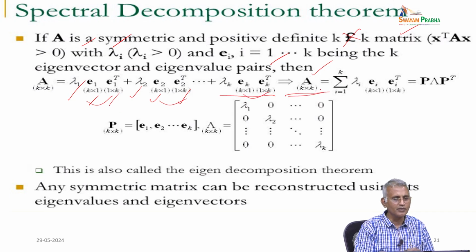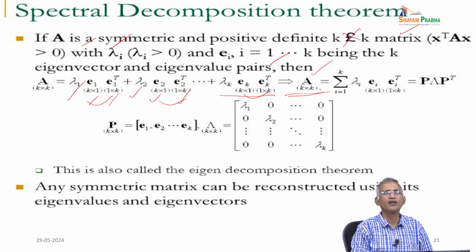Finally, lambda 1, lambda 2, and so on up to lambda K are all scalars, and if you add them, we have a matrix A of order K cross K, a linear combination summation i equal to 1 to K of lambda i into e i e i transpose, equal to P tau P transpose.